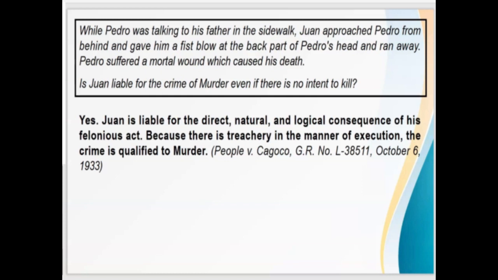Yes, one is liable for the direct, natural, and logical consequence. Because there is treachery in the manner of execution, the crime is qualified to murder. So kahit na walang intent to kill dito, kasi 'di ba sinuntok niya lang, walang intent to kill, liable pa rin siya for murder because of the presence of treachery.